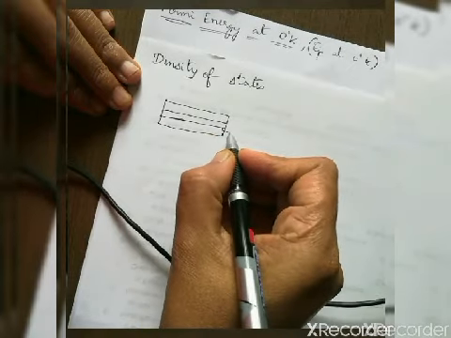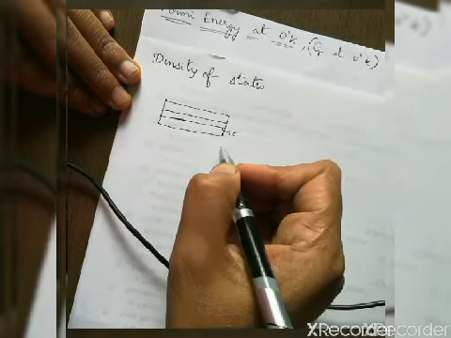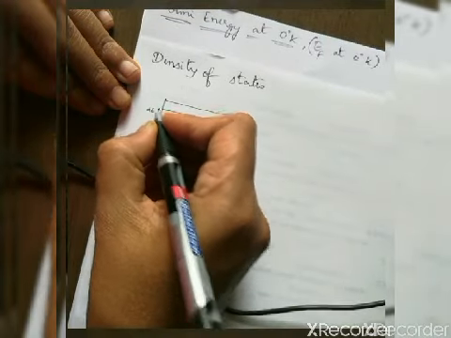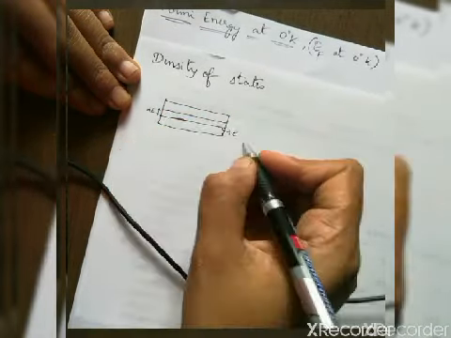Let me represent this energy level as E, and this small increment as dE. If this is E and this is dE, then this will correspond to E plus dE. So this is the energy level E1, and here is the energy E2.